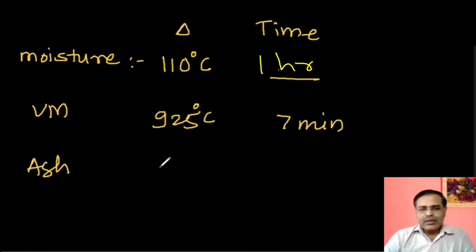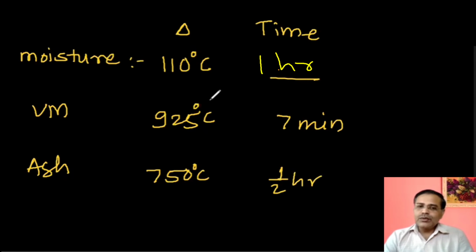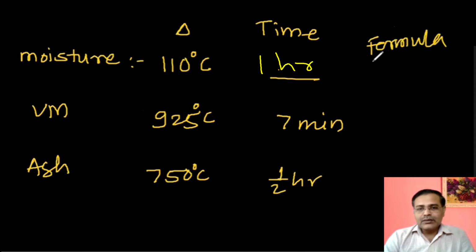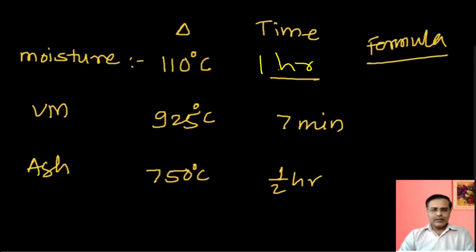Ash. When ash is to be calculated or determined, then the fuel is to be burnt completely at 750 degrees Celsius for 30 minutes, for half an hour. Okay. So when we remember these timings and temperatures, these will be the basic questions which will be asked on the proximate analysis. And the next thing, what is necessary to remember, is the formula or all the formulae. So let us proceed. We'll see it in detail.